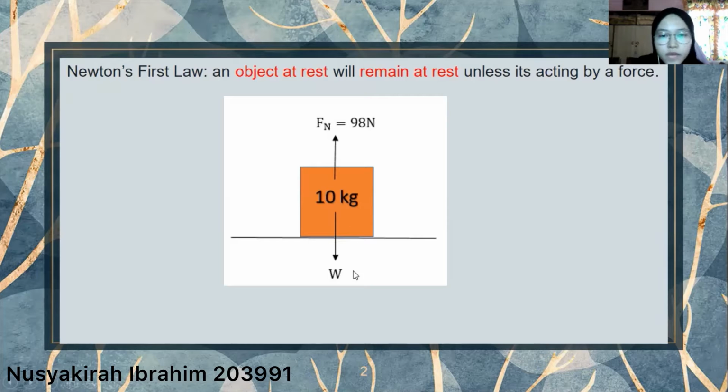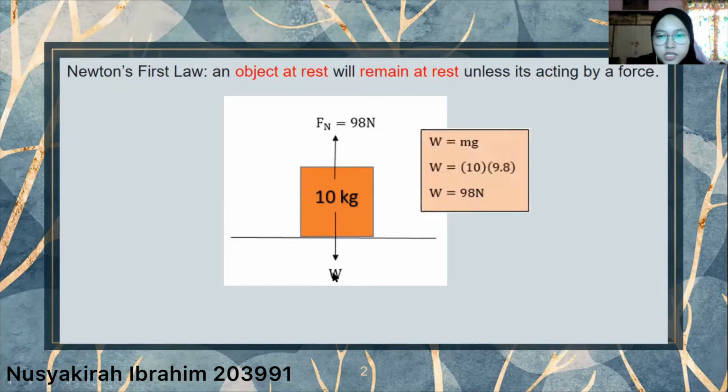For example, we have a weight force which is equal to mg, and the weight force is equal to 98 Newton. So we have the other force that keeps it at rest, which is the normal force, and the normal force is also 98 Newton. It is because in order to keep the box from moving. So as you can see, the forces are balanced and the net force is equal to 0.